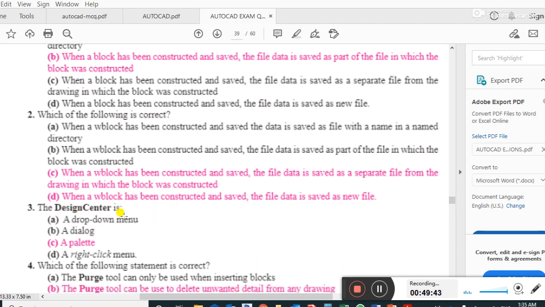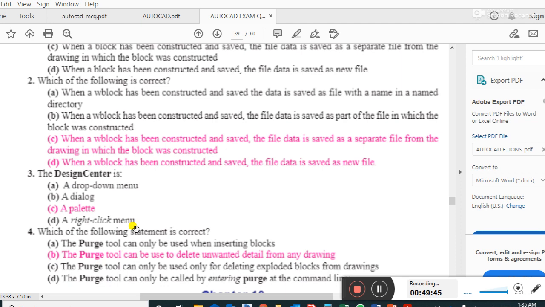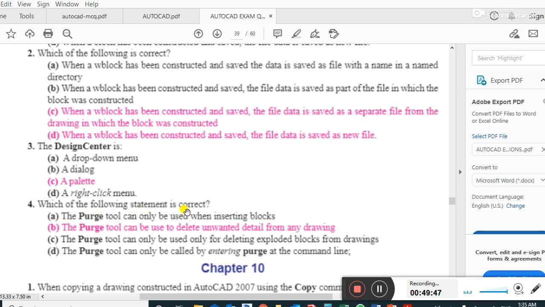Design center is a palette. Which of the following statements is correct? The purge tool can be used to delete unwanted details from the drawing.